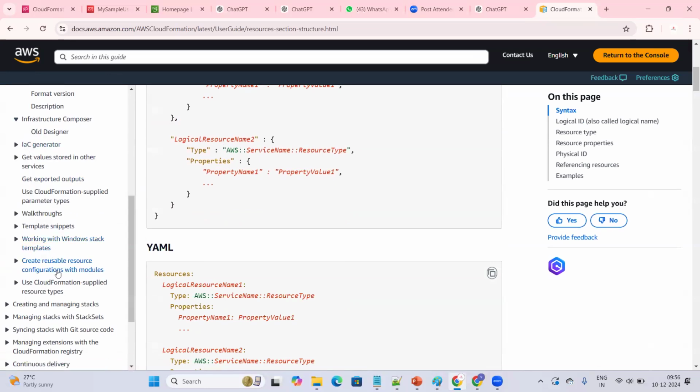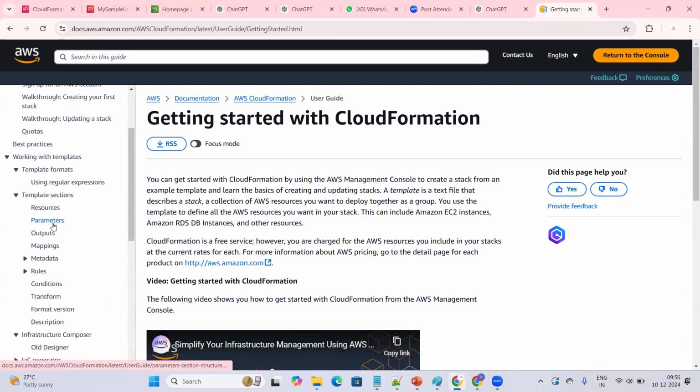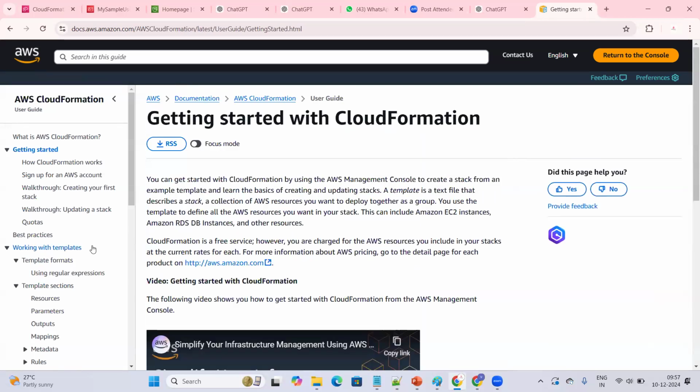Infrastructure Composer. You can see each and everything. If you want to learn about this particular service in detail, all these are the things you can see. You can go ahead and see. We have some videos also here. You can watch all these videos and you can learn.